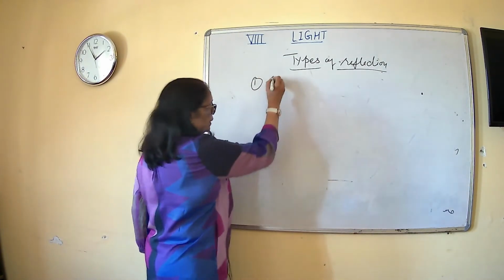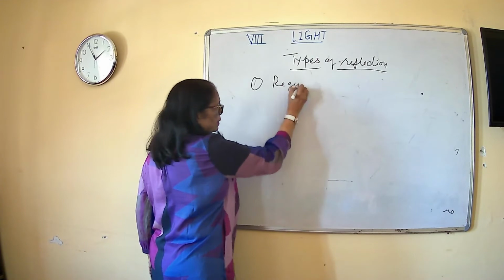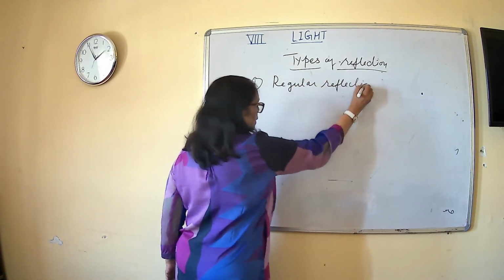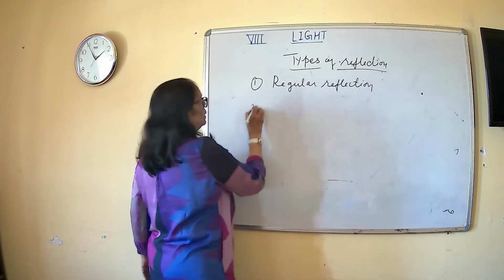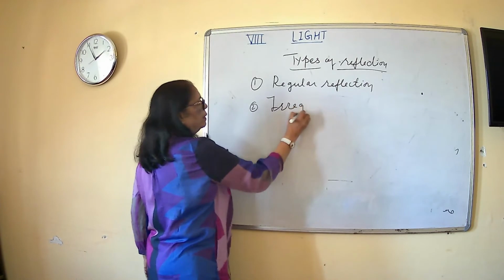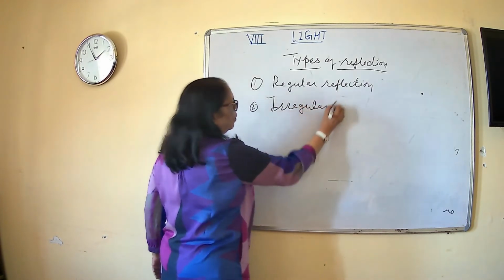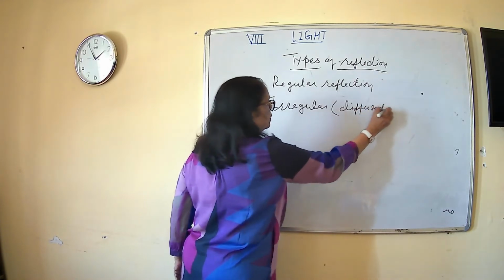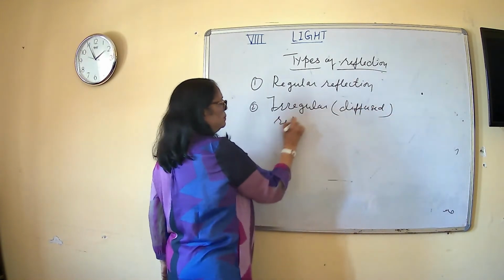Number one, regular reflection. Number two is irregular, or it is also known as diffused reflection.